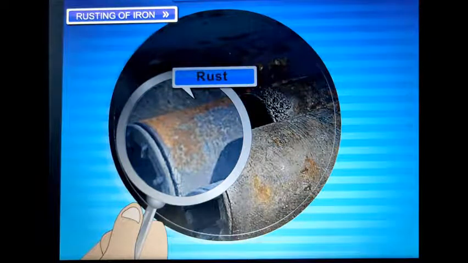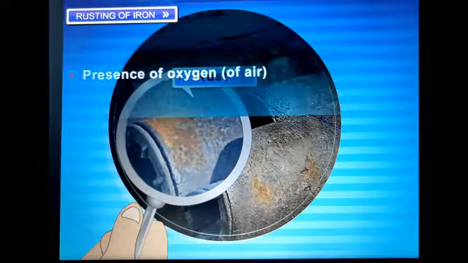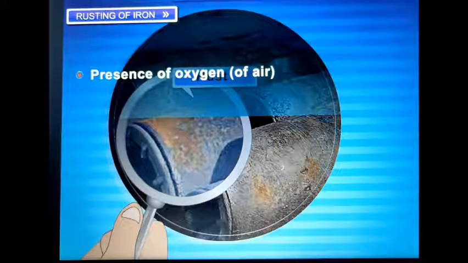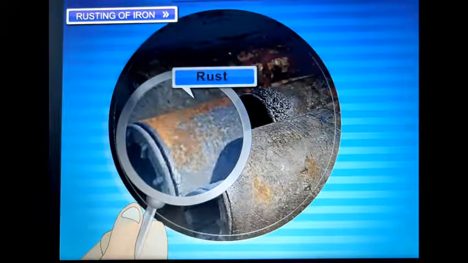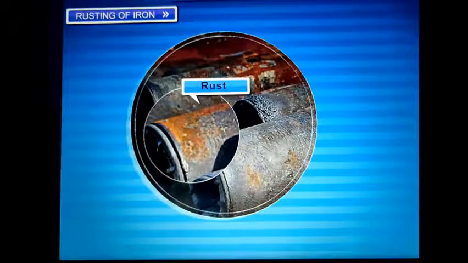The two conditions necessary for the rusting of iron are the presence of oxygen of air, and the presence of water or water vapor, moisture. During the rusting of iron, iron metal combines with the oxygen of air in the presence of water or moisture to form a mixture of iron oxide and iron hydroxide.